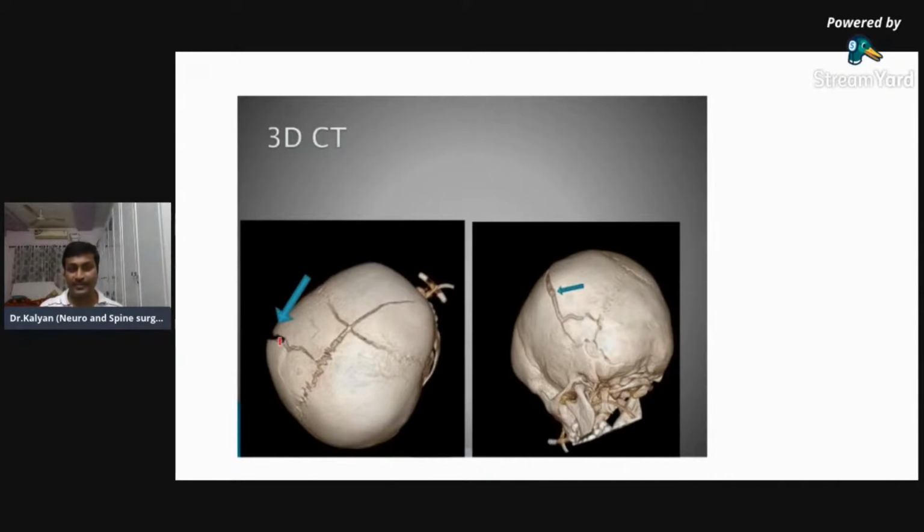So what is the blue one and what is the red one? What is the blue line? What is the red line? The blue line is a fracture. Answer, what is the red one? The red one is the sagittal suture.